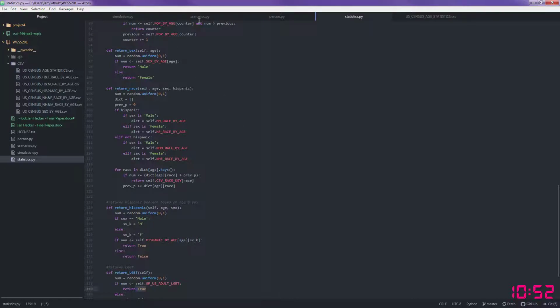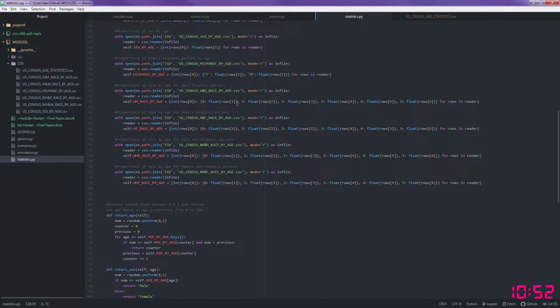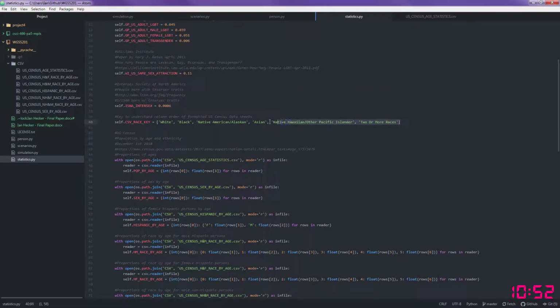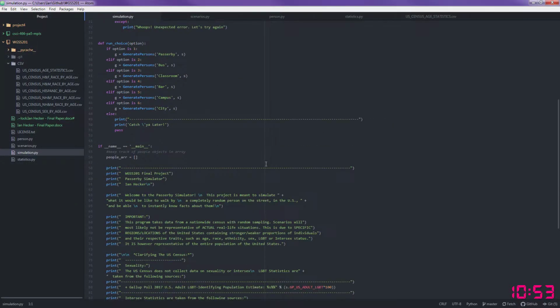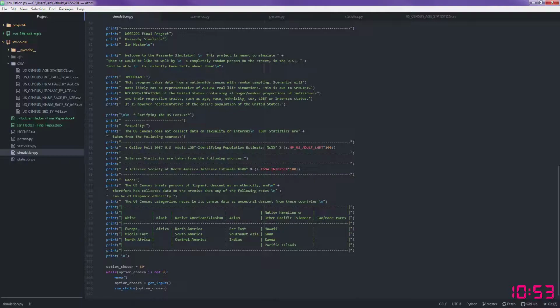And race is actually broken up into these categories by the U.S. Census. So the U.S. Census groups people by white, black, Native American or Alaskan, Asian, Native Hawaiian or other Pacific Islander, and then 2 or more races. And the interesting thing is that people in that white category aren't just white, but include people from the Middle East and North Africa. And the Native Americans include people from North and South America and also Central America.